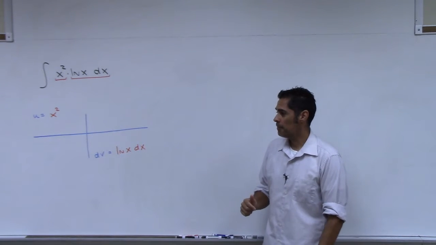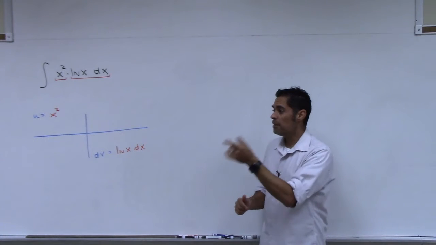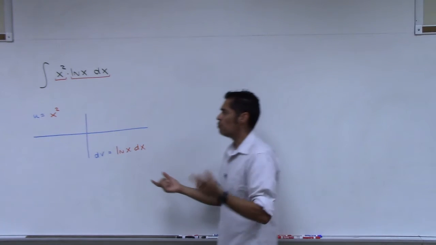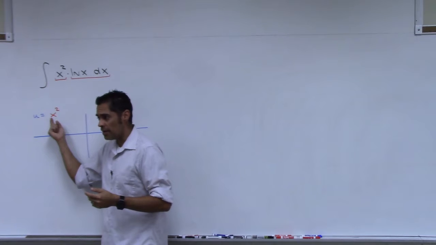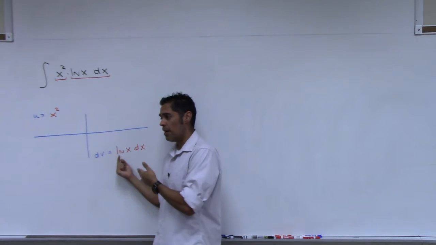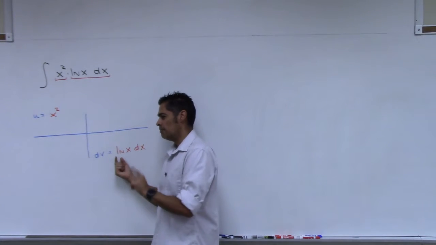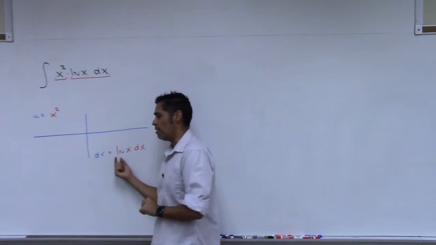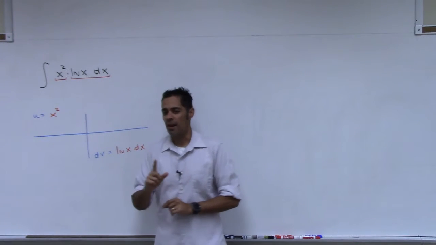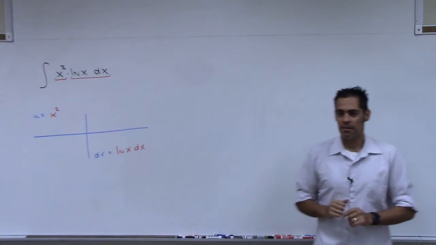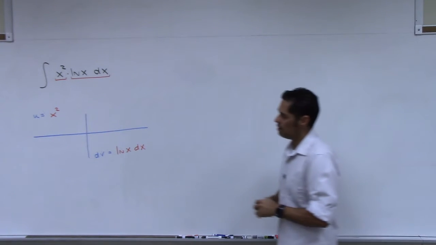Yes? What if you just did it the other way? I think what you mean is, what if you let the u be the natural log of x and let this part be the x squared? Let's get to that. We're actually going to see that's actually the right way to do it. But let's see why now. You see why? It would be easier to take the derivative because it'd be 1 over x.